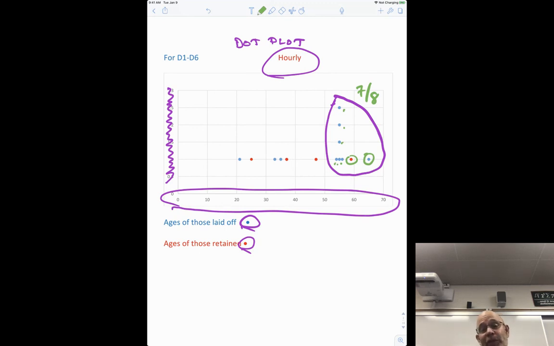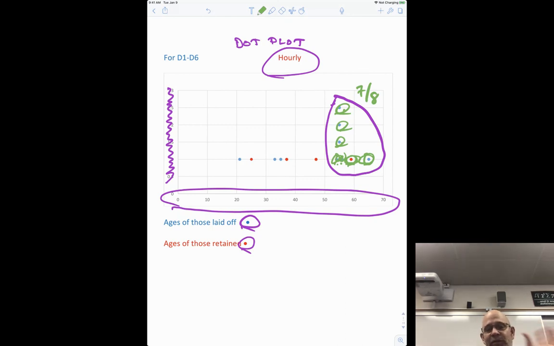Now we could go one step further and do what's called a simulation. You could put the names of these people in a hat or the ages of the people in a hat. I guess the ages are like 52, 53, 54, 53, 53, 53, 54, 58, 64. I know those numbers. In the chart, we could go back and look at them. So you could put all these numbers in a hat, not just those 8, and pick out and see how many of those at that age got laid off. So there's different ways that we can do simulation.